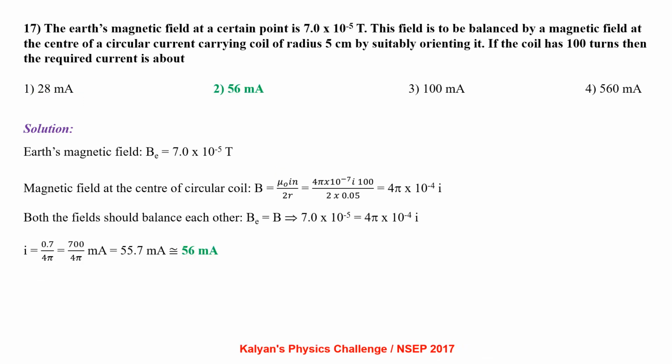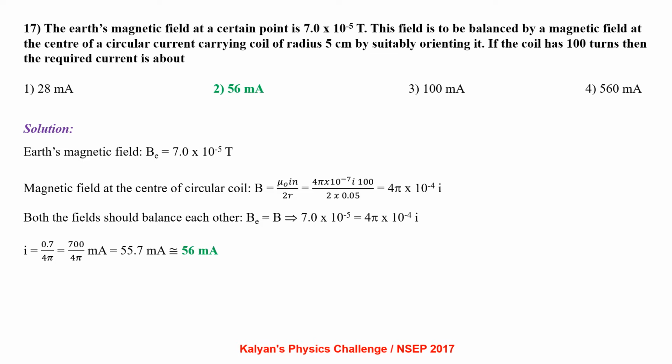The Earth's magnetic field at a certain point is 7.0 into 10 power minus 5 Tesla. This field is to be balanced by a magnetic field at the center of a circular current carrying coil of radius 5 cm by suitably orienting it. If the coil has 100 turns, then the required current is about.